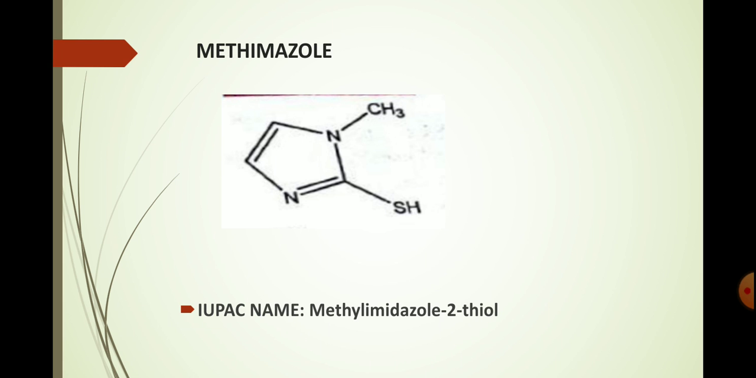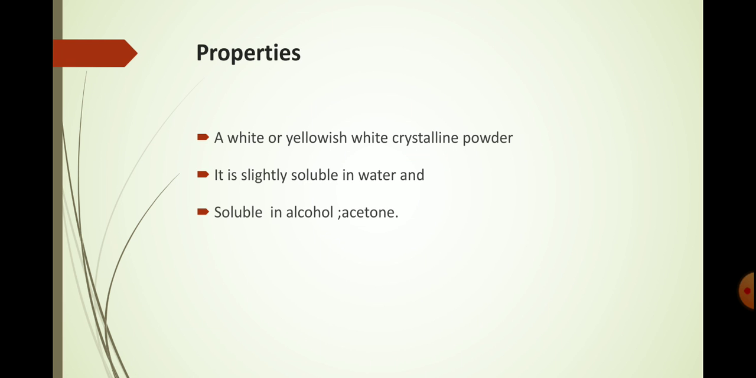Next antithyroid drug is your Methimazole. Okay, so this is the structure of your Methimazole. Next, the property of Methimazole. It is a white or yellowish white crystalline powder. It is slightly soluble in water and soluble in alcohol and acetone. So this is the property of your Methimazole.